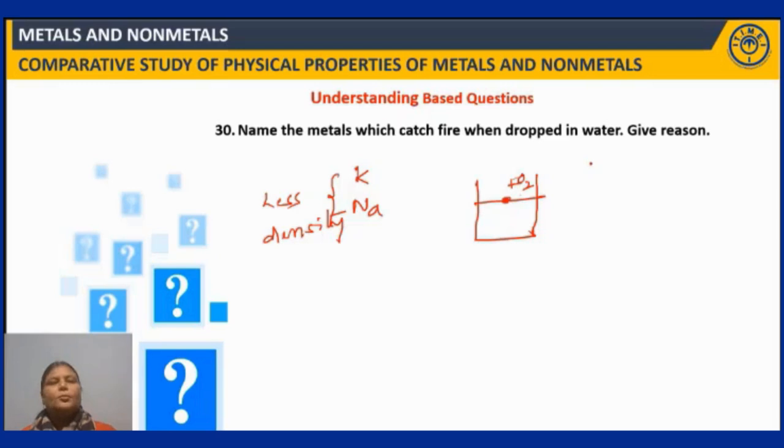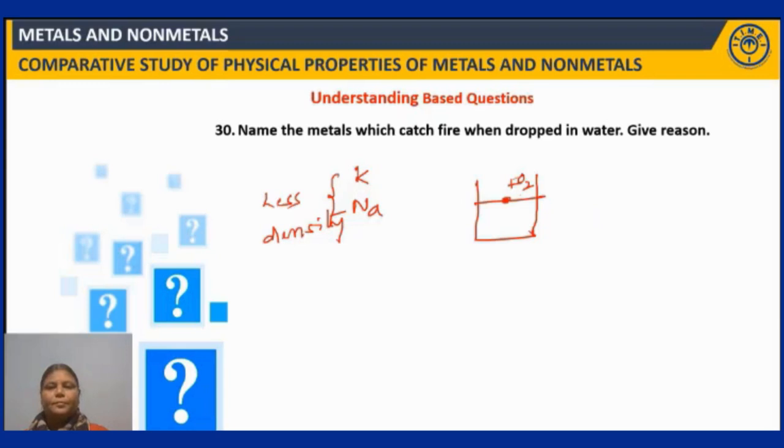Right. So because of this enormous amount of heat energy that is released, this metal catches fire as it reaches its ignition temperature. Right? So the metals are nothing but sodium and potassium. Right? So they are light in weight as well as the reactions are exothermic in nature. Because of these two reasons, they catch fire when they are dropped in water.